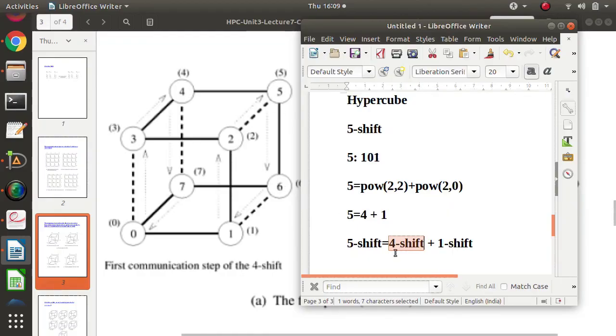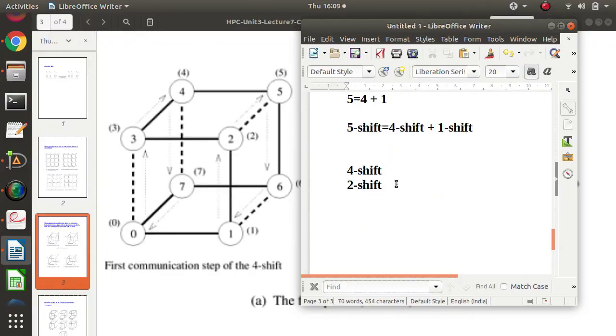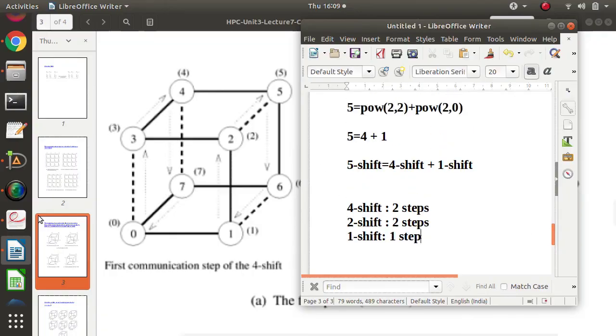So keep in mind, 4 shift and 2 shift have only 2 steps. And 1 shift is straightforward: 1 shift means it requires only 1 step. So this is the advantage of having the hypercube structure.